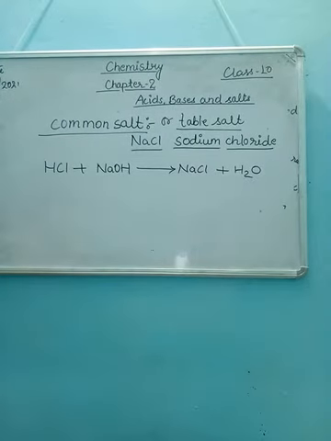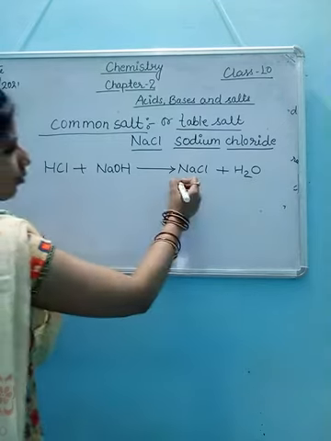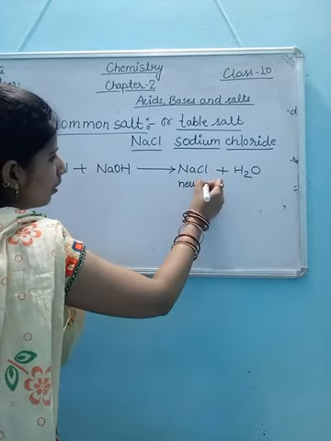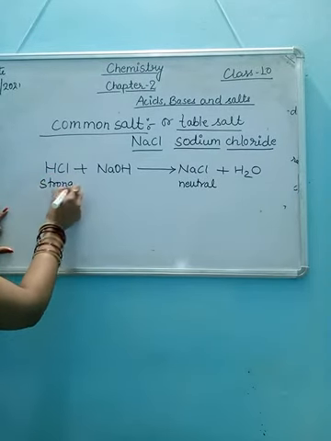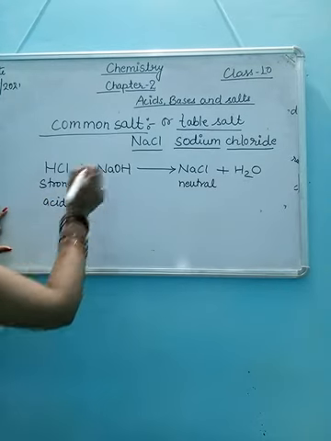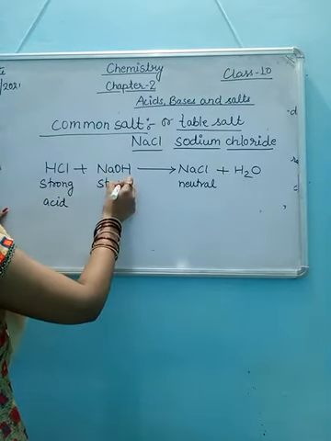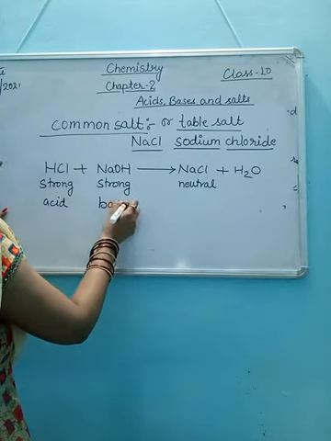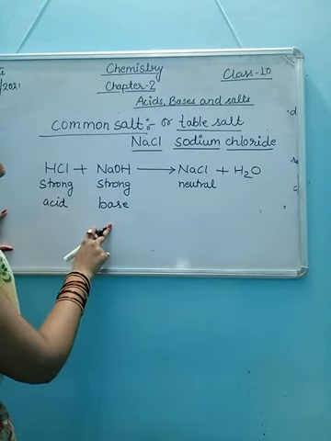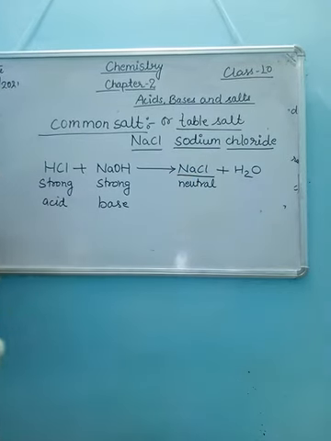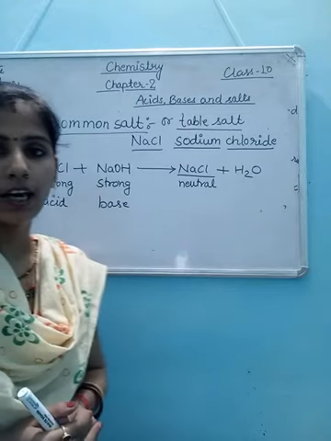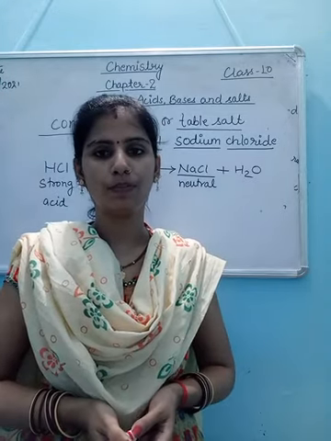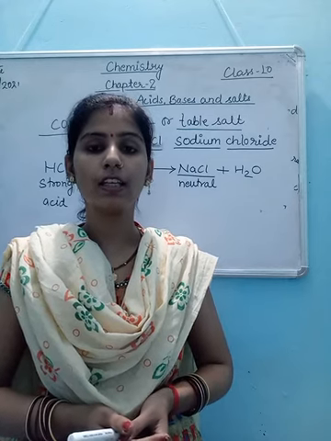The NaCl produced after the reaction is neutral in nature because HCl is a strong acid and NaOH is a strong base. Common salt or table salt is generally used to enhance the taste of food.